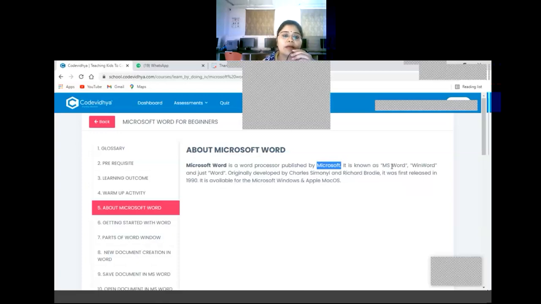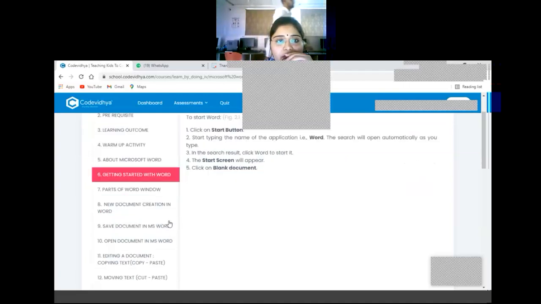Originally developed by Charles Simeone and Richard Proti, it was first released in 1990. So Microsoft Word is released in 1990. It is available for Microsoft Windows and Apple Mac OS. Okay. So now moving to the next one.